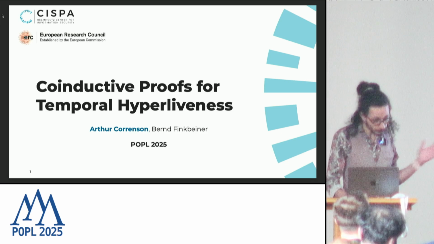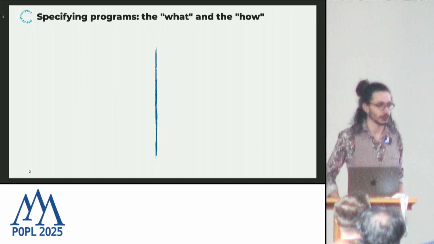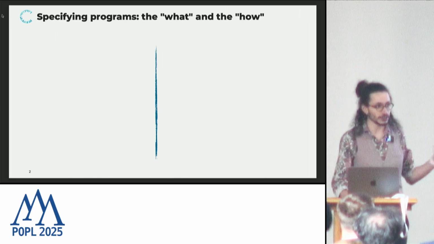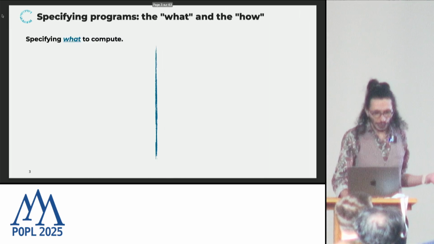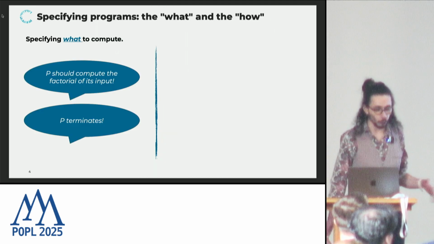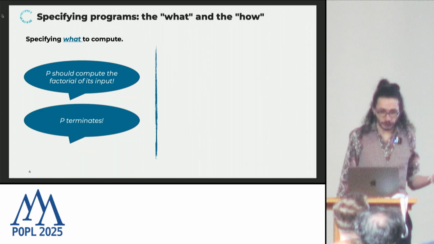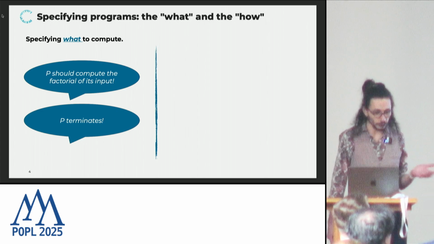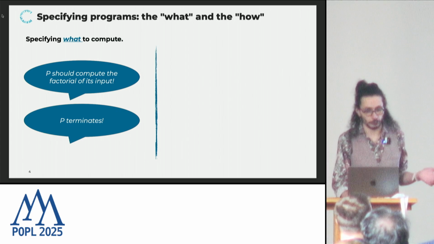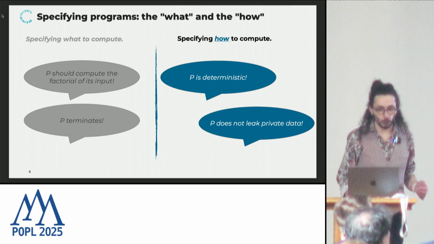And before I present to you the contribution of this paper, I'd like to talk a little bit about the task of specifying programs. So if we want to specify programs, one way to go about it is to focus on what is it that the program should compute. Examples of such specifications are, for example, P should compute the factorial of its input, or P terminates. Now, this is not always enough. Sometimes we don't care about what the program computes. We don't even care whether it computes something meaningful at all, but we're more worried about how is it that the program is computing. Example of such specifications are, for instance, P is deterministic or P does not leak private data.